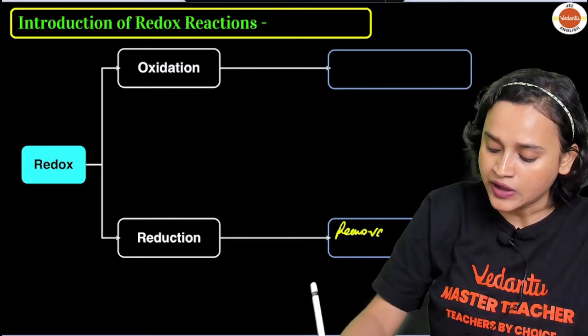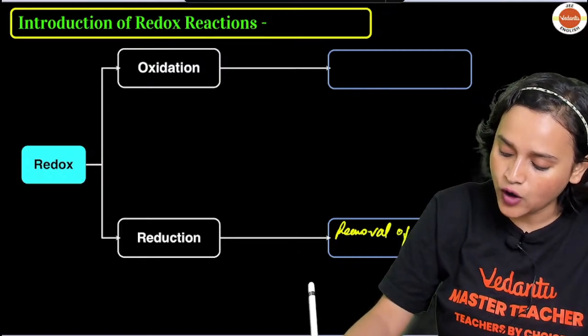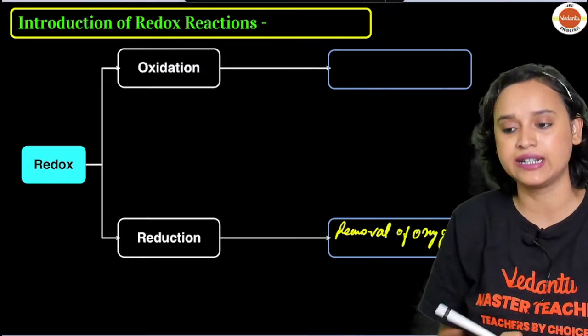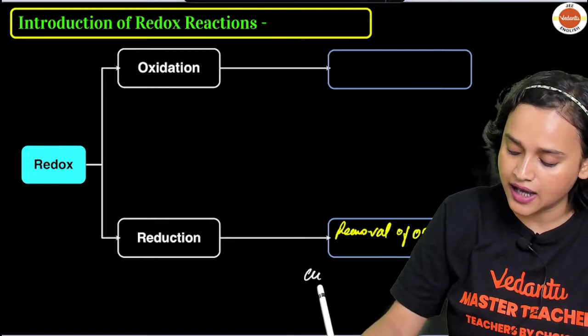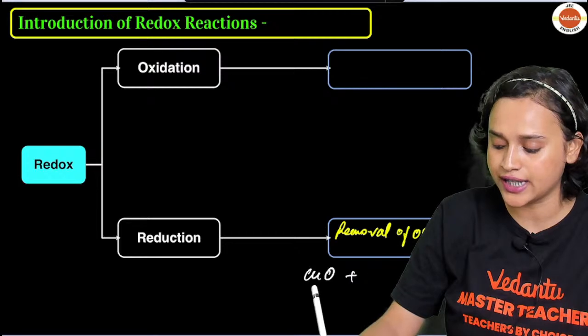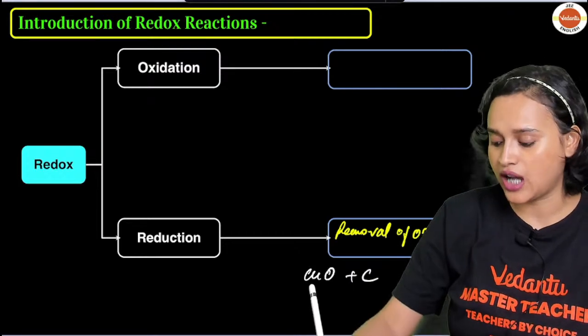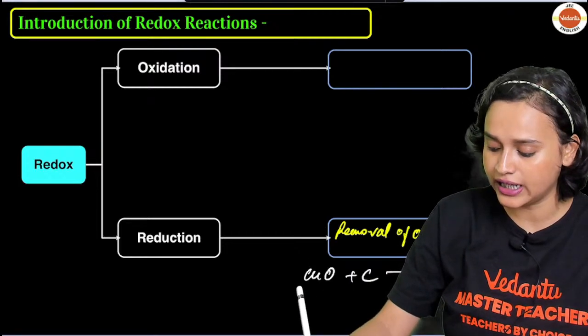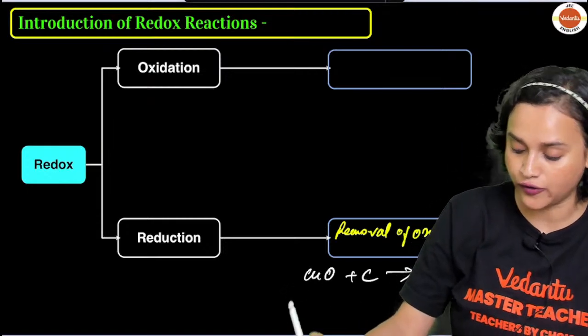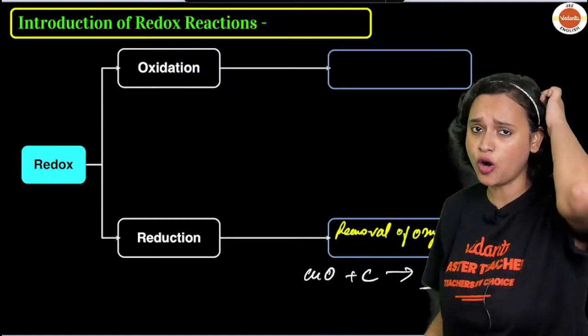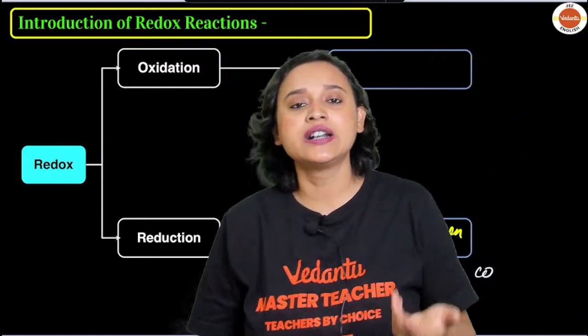That is what was considered. For example, everybody, let us take the example of copper oxide. When you make it react with carbon, you will be getting copper and carbon monoxide. So you see removal of oxygen happened for copper. That means copper got reduced, isn't it?